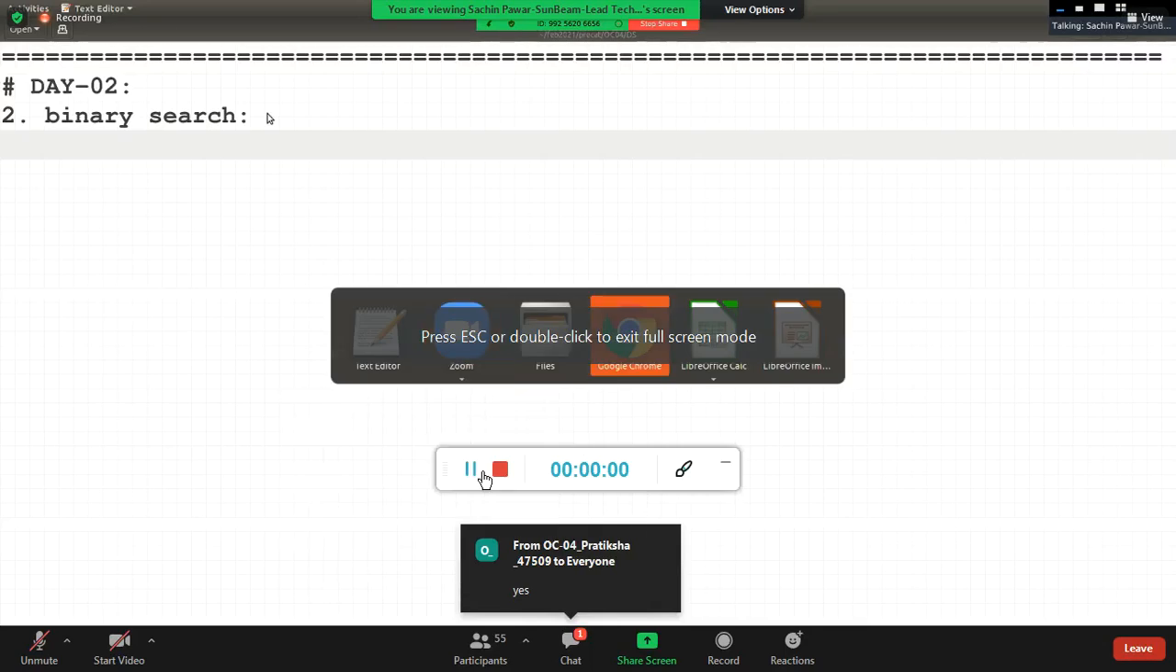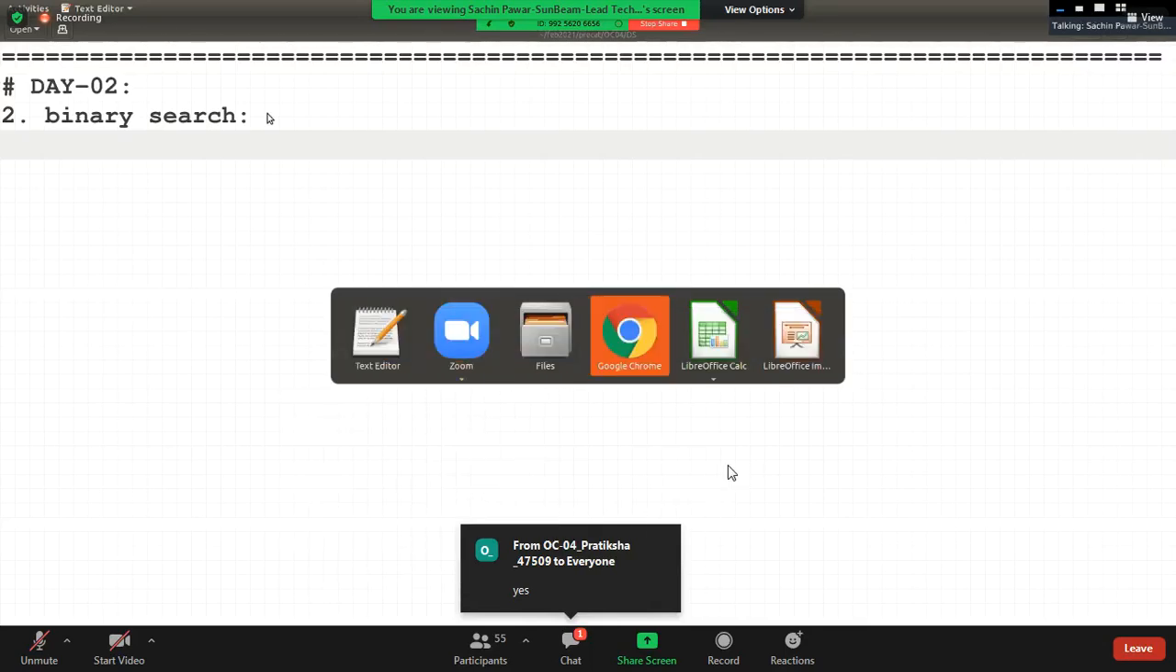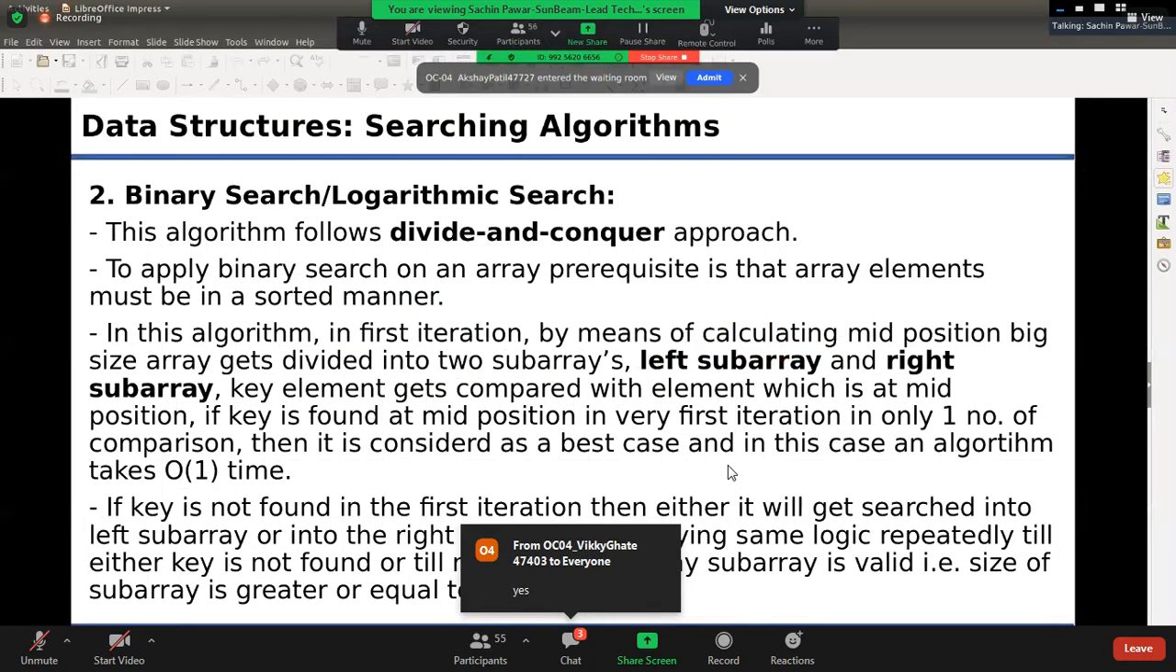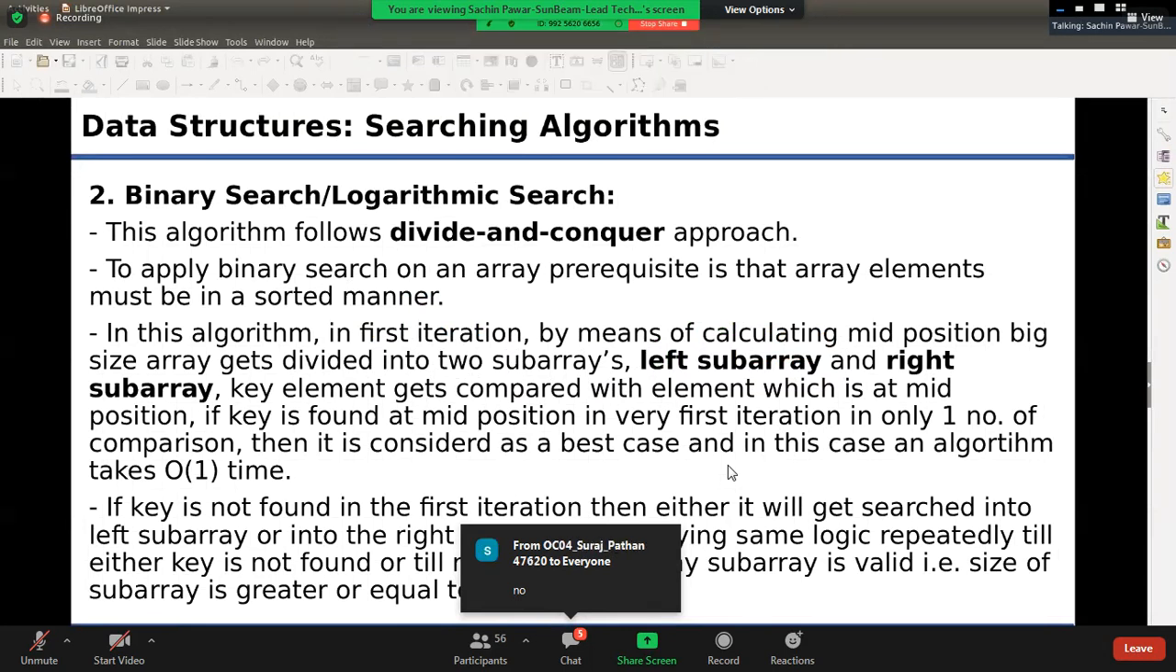Binary search algorithm. Shall we start, guys? Is anyone having any doubt in the last session? अगर कुछ डाउट होगा तो पूछो जल्दी से quickly, otherwise we can start with binary search. Okay, so shall we continue, guys? Shall we start? Okay, very good.